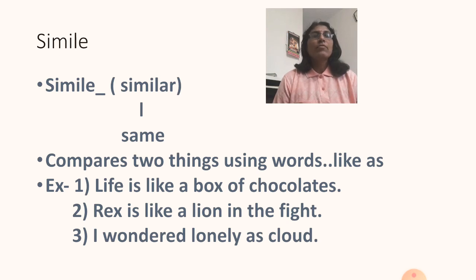See the example: life is like a box of chocolate, or Rex is like a lion in the fight. Or in one of the poems of William Wordsworth, Daffodils, he says, I wandered lonely as a cloud. So in these three examples, life is compared with a box of chocolate, Rex is compared with a lion, and the poet compares himself with a cloud. So here the comparison is between two things, and the words of comparison here are like and as.